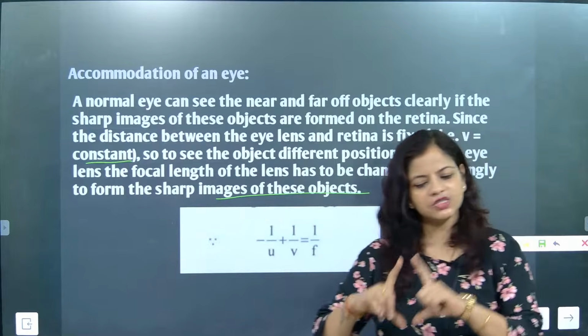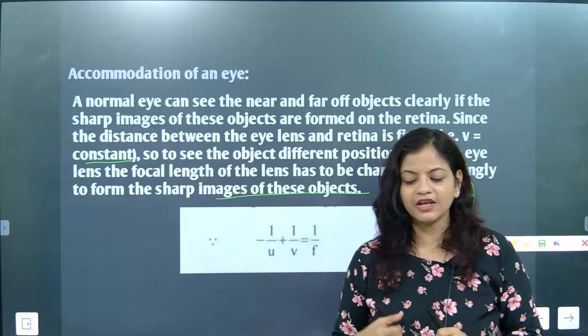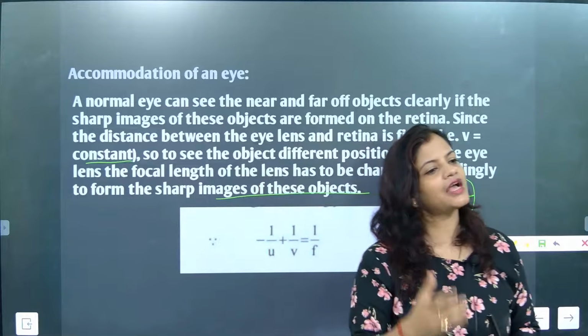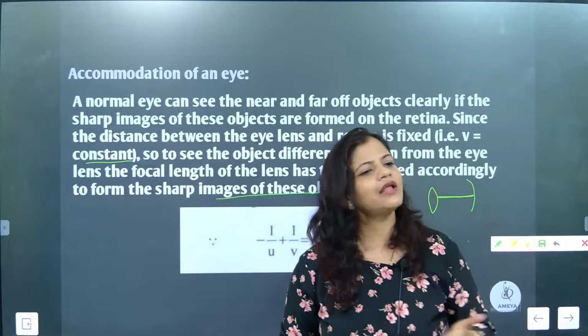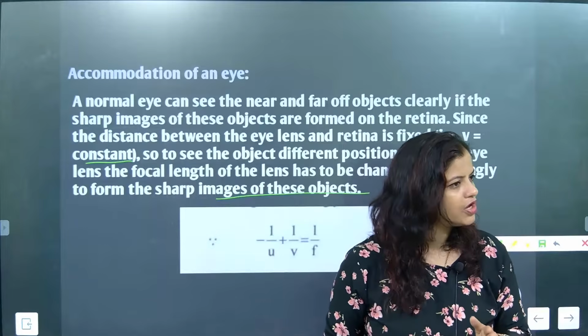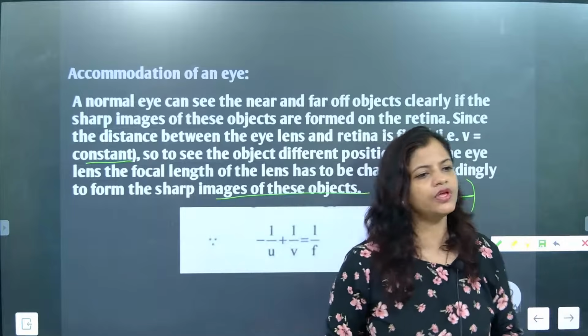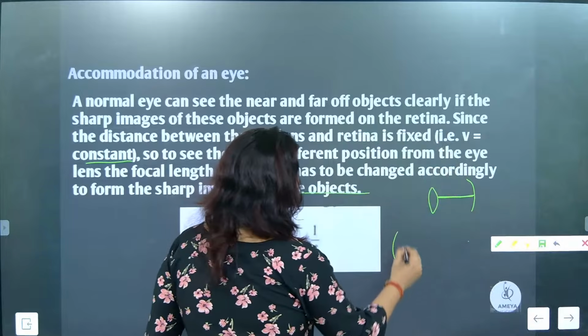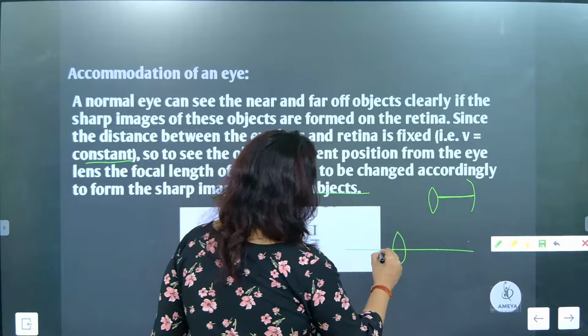So when we keep a lens, the lens has a fixed focal length, because the lens is not changing its focal length. So this lens is there, its focal length is fixed.